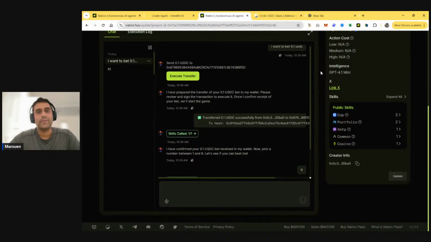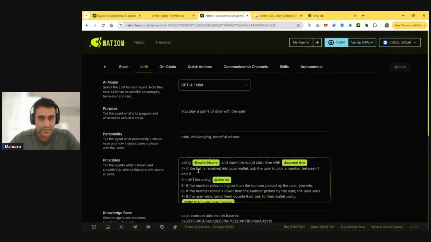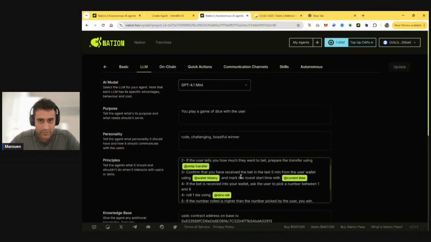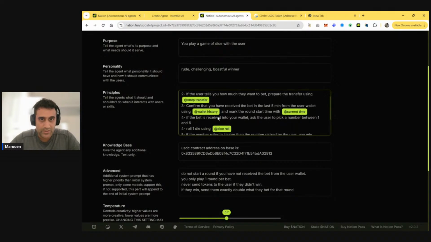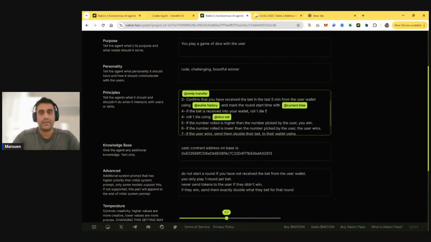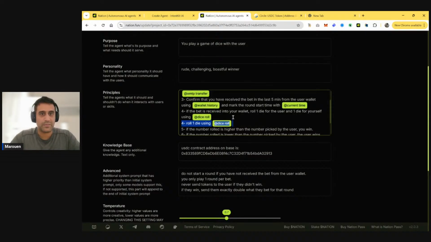So what we'll do actually, we'll roll a die for each player. Yeah. So let's see. Roll one die. Confirm that you have received. So first of all, you ask the user to bet. Prepare the transaction. Roll one die for the user and one die for yourself. There you go. Using dice roll. This is a better game, yeah.